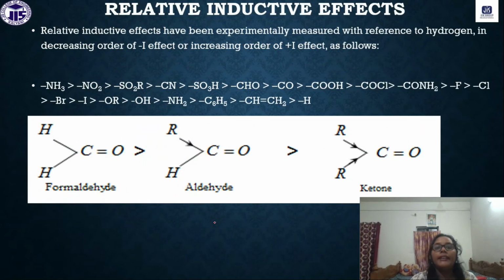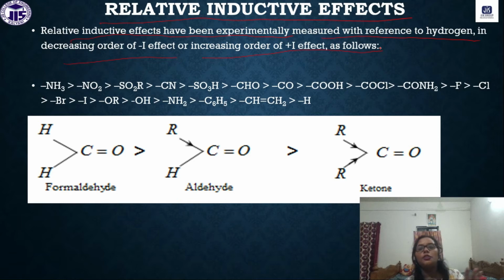Relative inductive effect. What do we mean by relative effects? Relative inductive effects have been experimentally measured with reference to hydrogen, in the decreasing order of minus I effect or increasing order of plus I effect.